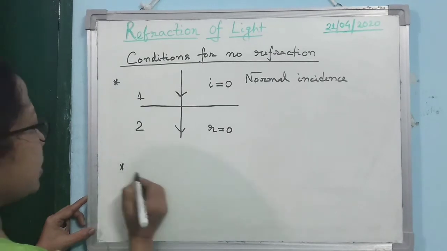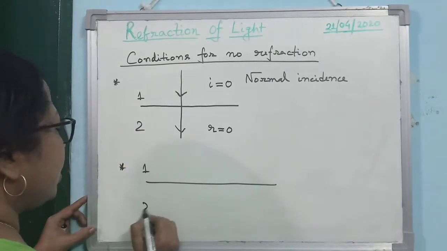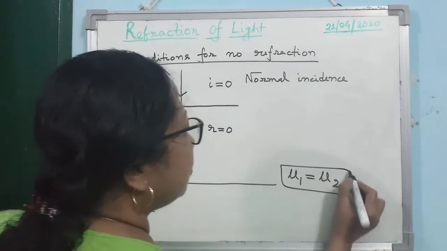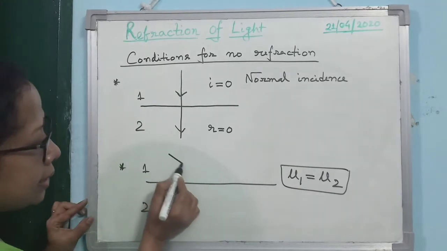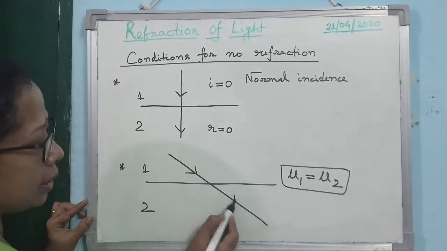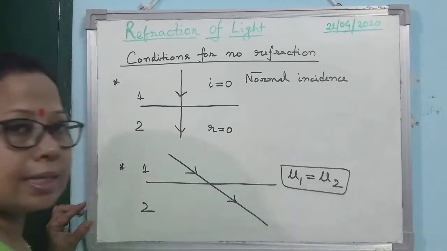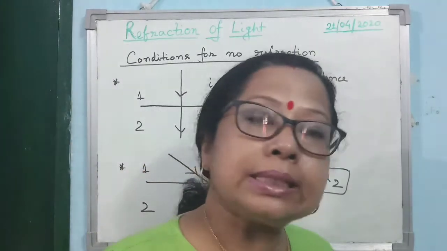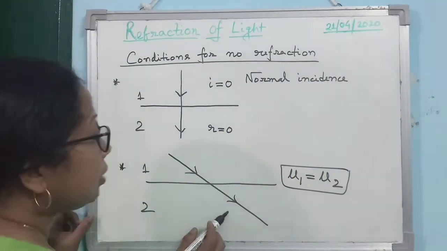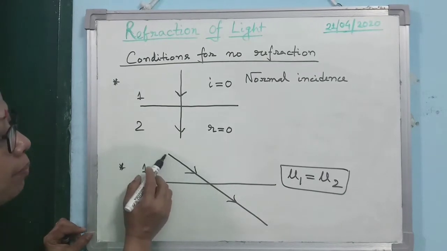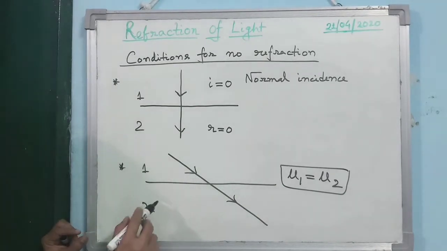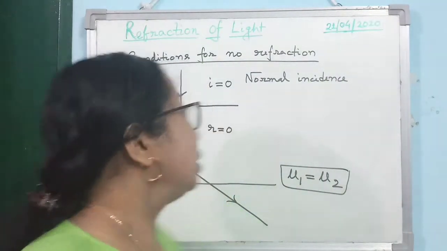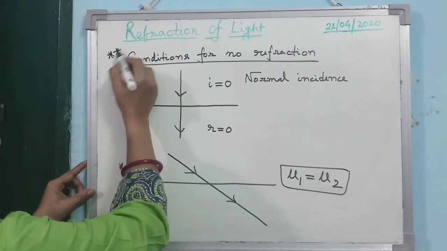Then the second one is that there are two media, but they are such that their refractive indices are equal. In this case, light is not falling perpendicularly. But as the refractive indices are equal, for light both media will appear as the same medium. So light will not understand that there is a change in medium, and the light will follow the same path. This is a frequently asked question in the board exam, so you must note it down. Very important for your board exam.